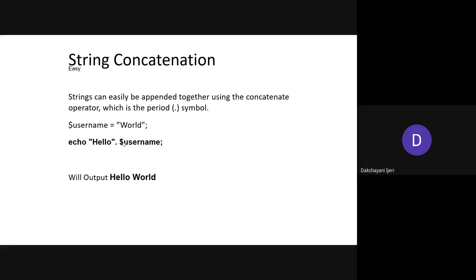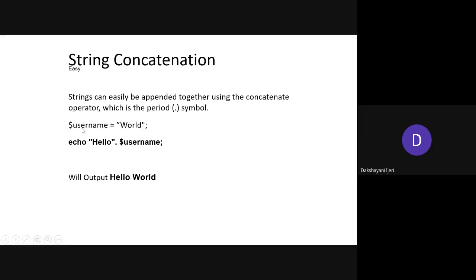Regarding concatenation, as we have seen in the first example also, whenever you have values stored in a variable, you might have a requirement to concatenate that variable value to some string as part of the echo method. So how do you do that? Using the dot notation, right? In PHP, the concatenation between two strings, or a variable and a string, is done by using the period, that is the dot symbol, as done in this example, right?